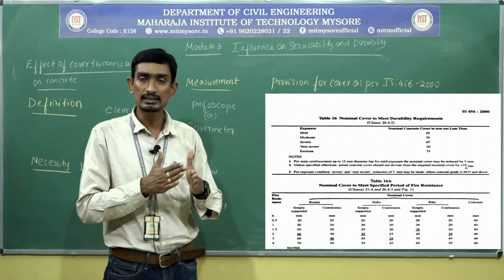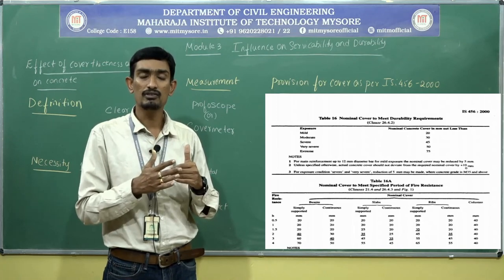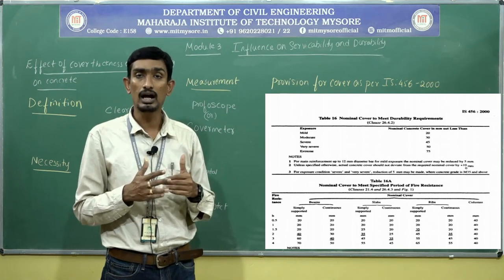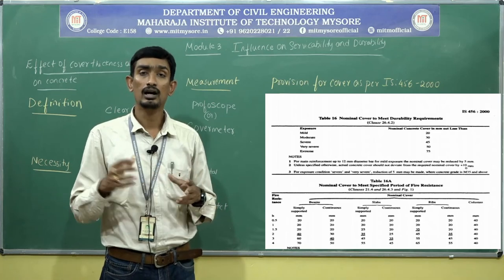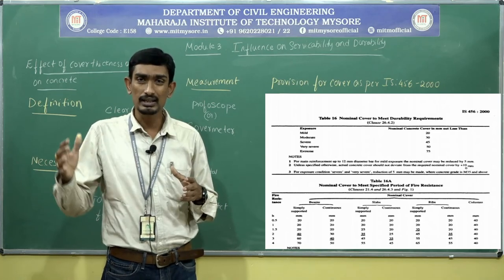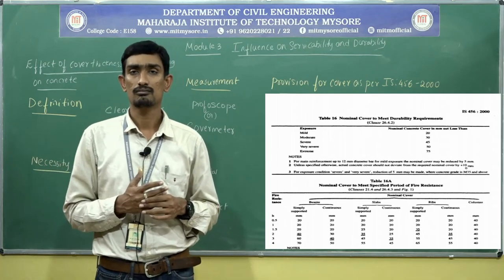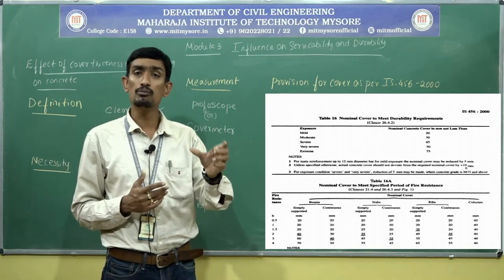For example, if I go to a coastal area, there is more chance of chloride that will enter inside the concrete element. So in order to protect that, I need to go ahead with more thickness.